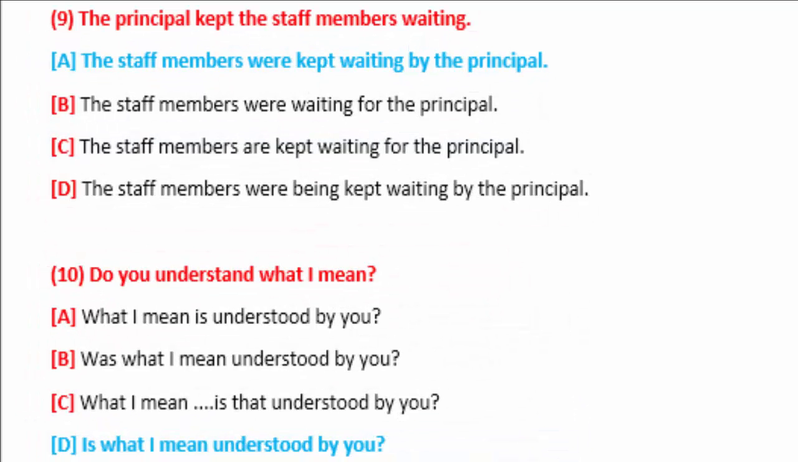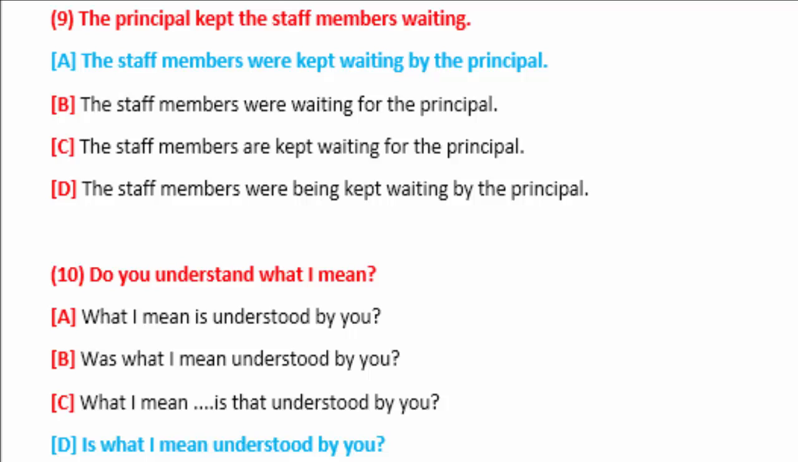Sentence number 9. The principal kept the staff members waiting. Waiting is an additional word, and the main elements of the sentence are the principal, subject, kept, verb, the staff members, object. So if you convert these three elements of the sentence into passive voice and use waiting in the end, you can construct a passive sentence easily.